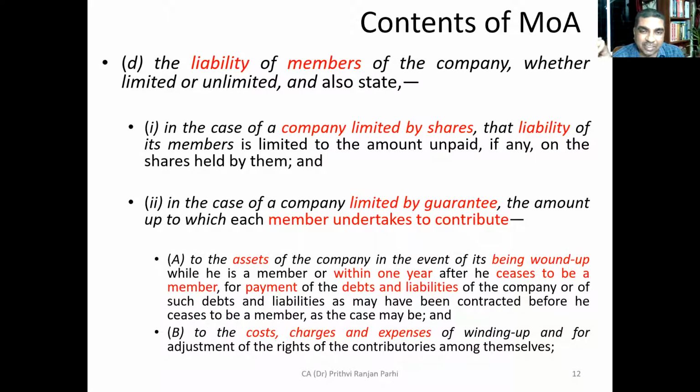If it is limited by guarantee, then it should be written what amount the members have undertaken to contribute in the event of the company being wound up, towards the assets of the company or towards the costs of winding up, or the charges and expenses. How much the members are ready to contribute needs to be stated. That is called the liability clause. It has to be stated like this. Is it clear to you now? Yes, sir.